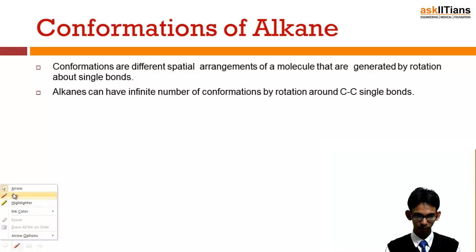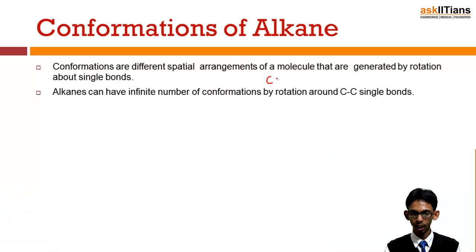What we find in the structure of an alkane is that two carbon atoms are attached through a single bond. We can write it in this form also. This is one carbon atom and this is another carbon atom. Now these carbon atoms are easy to rotate along this axis. One carbon atom can be rotated by 360 degrees while one is fixed. So these carbon atoms are free to rotate along the single bond, and this rotation results in the formation of a number of different structures which are known as conformations.